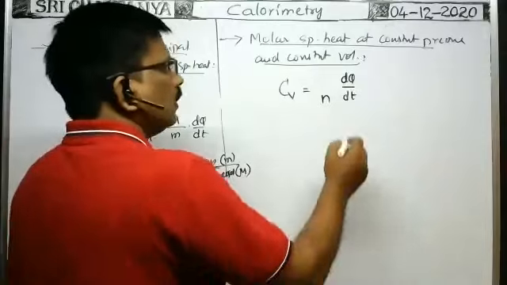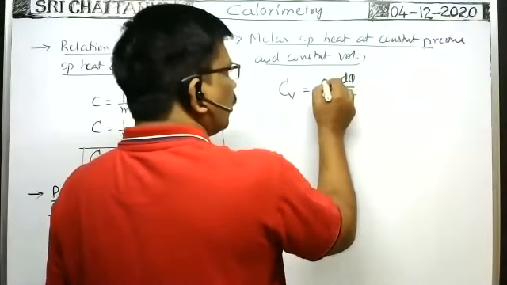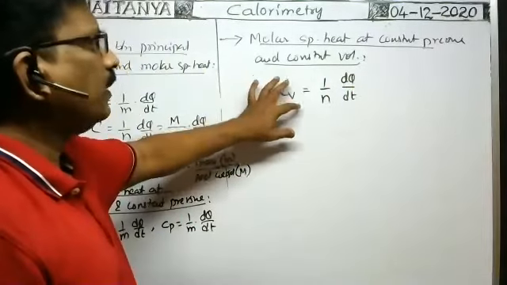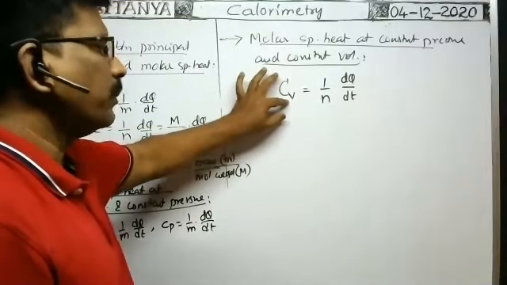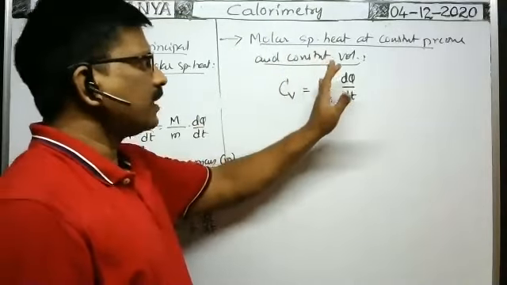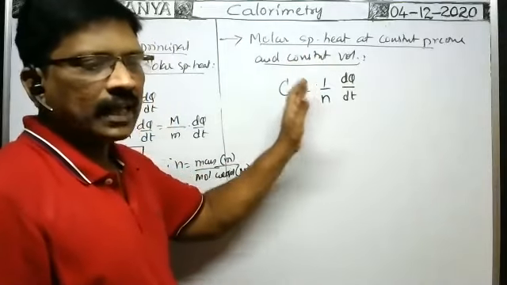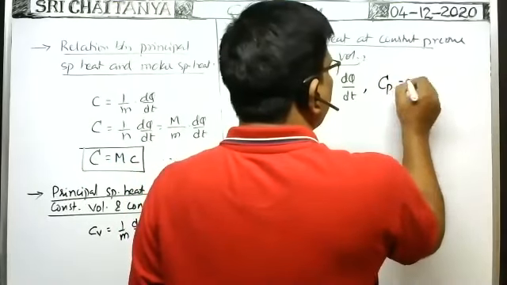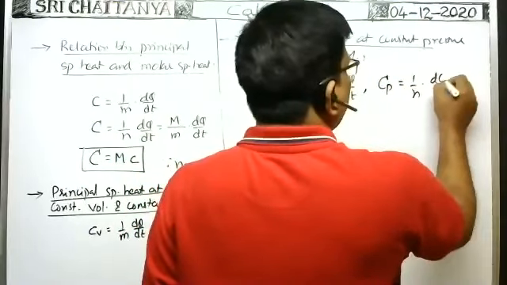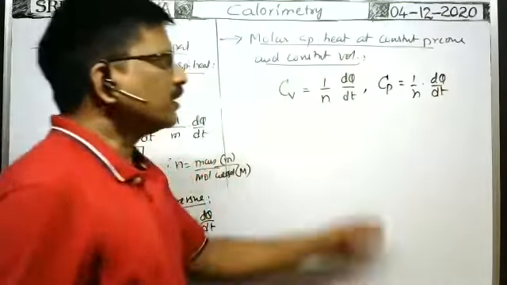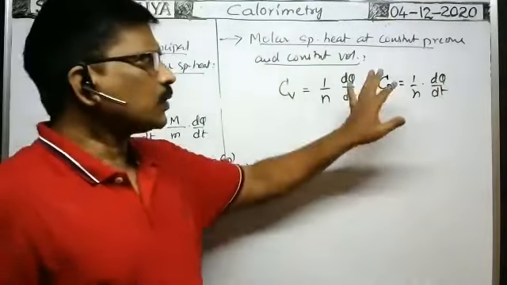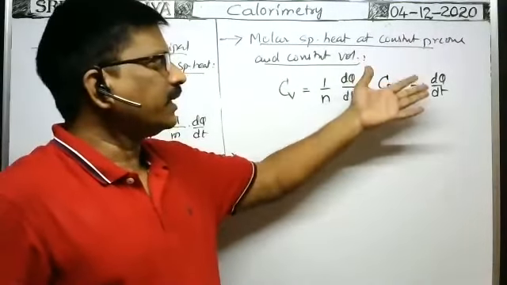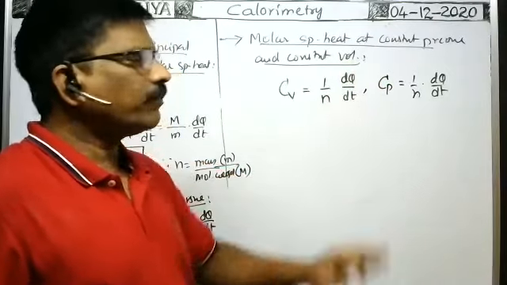Then at constant volume, the amount of heat required to raise the temperature of 1 mole of the gas by 1 degree means 1 by n into dq by dt. We have seen this formula, but I mention constant volume here. So at constant volume, the amount of heat required to raise the temperature of 1 mole of the gas by 1 degree is called molar specific heat at constant volume. Similarly, molar specific heat at constant pressure, capital Cp, has the same formula, 1 by n into dq by dt. Of course, Cp will be greater than Cv. At constant pressure, the amount of heat required to raise the temperature of 1 mole of the gas by 1 degree is called the molar specific heat at constant pressure.